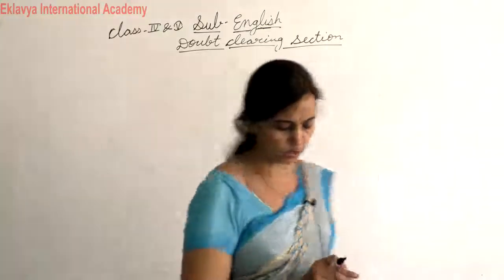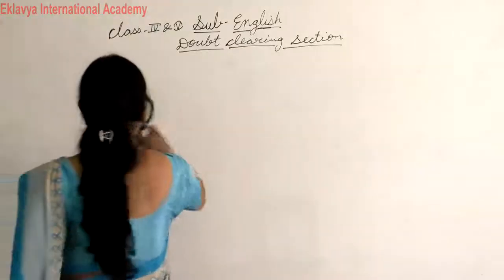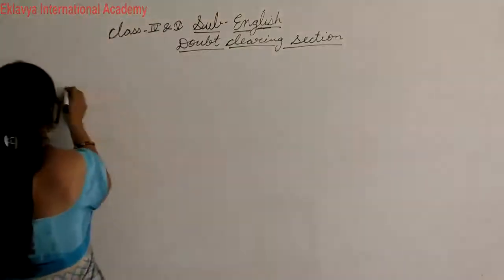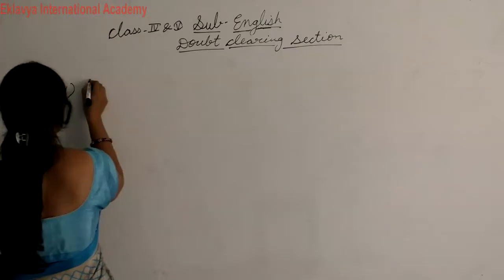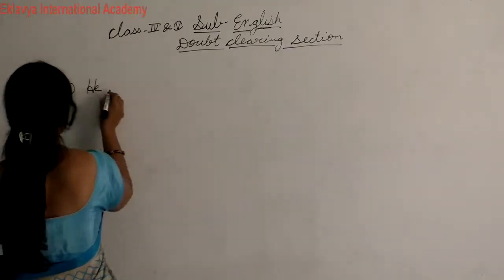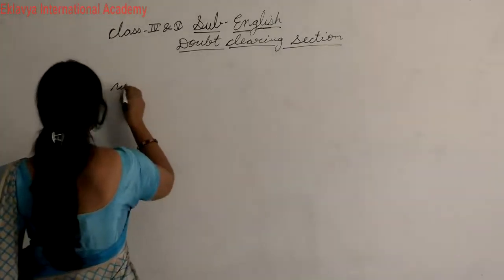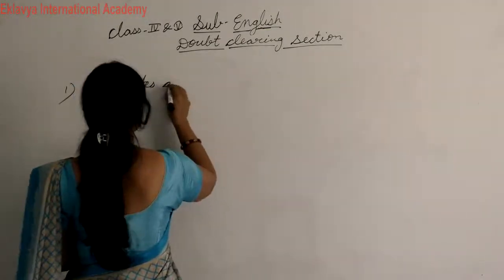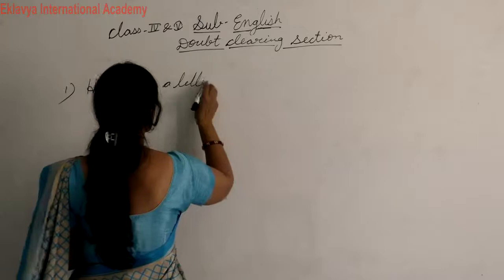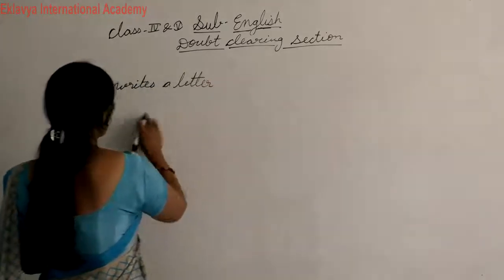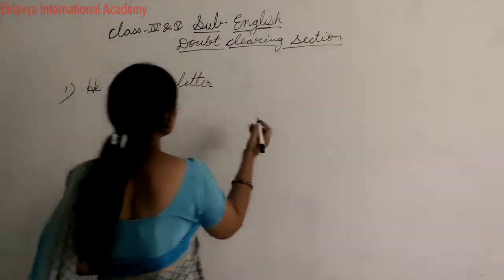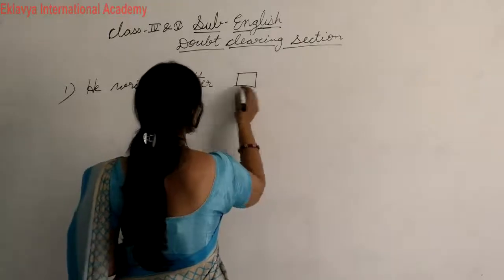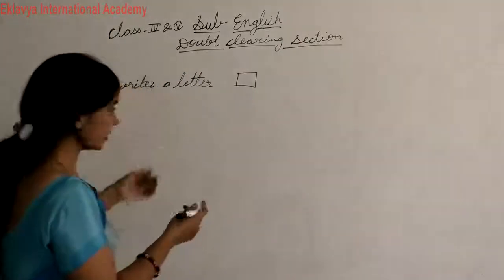So here, suppose you are given: he writes a letter. Students, tell me, is this a transitive or intransitive verb?